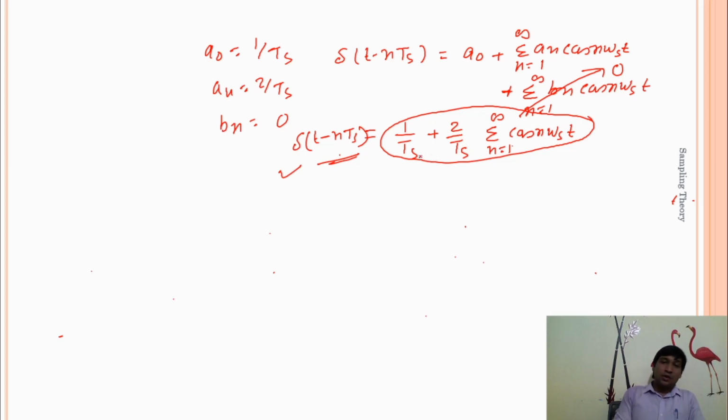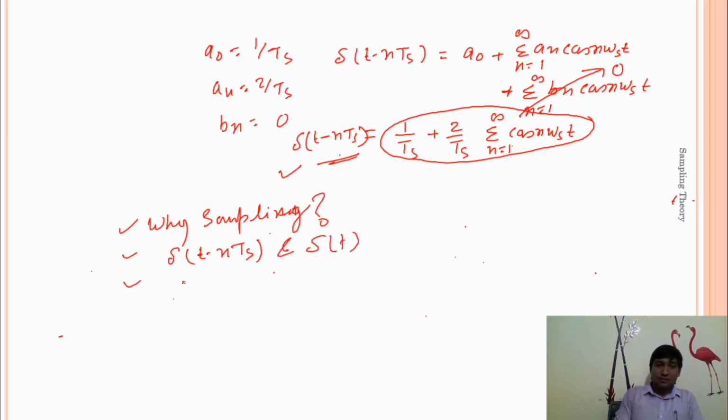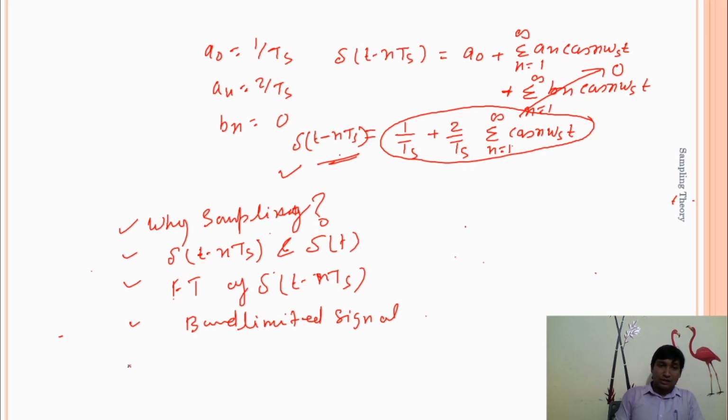In our previous discussion, we covered why we use the sampling impulse train signal del t minus n ts and the delta signal, the Fourier transform of the impulse train signal del t minus n ts, the band limited signal, and finally the Fourier series representation of del t minus n ts.